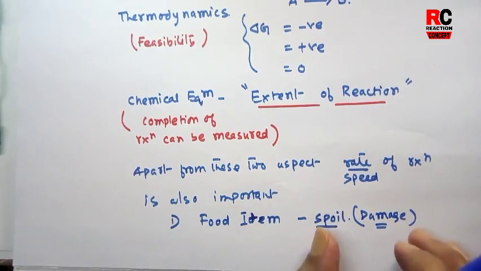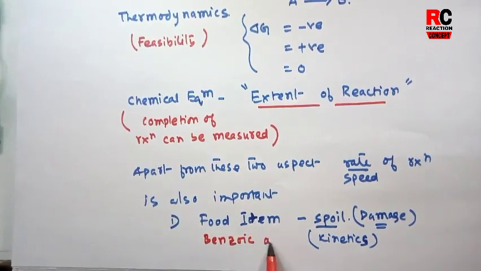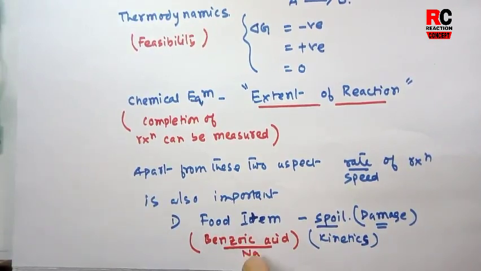To study the reaction, we should know the kinetics of that reaction. There are many chemicals to prevent this spoiling. Generally we use benzoic acid, the sodium salt of benzoic acid, to prevent such reactions. You may not be familiar with this compound, benzoic acid.